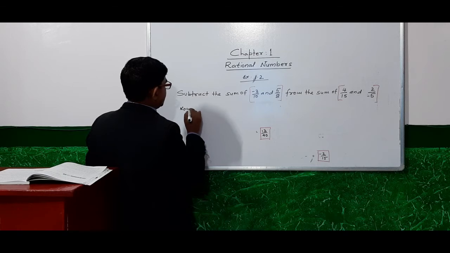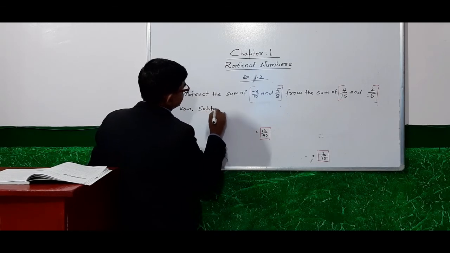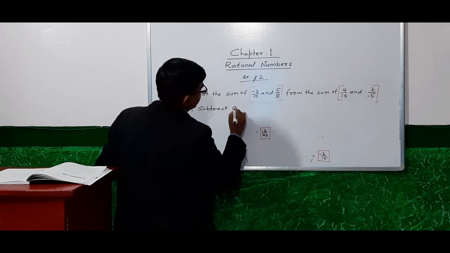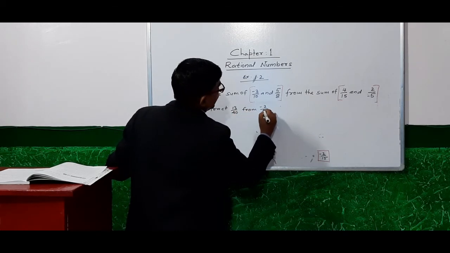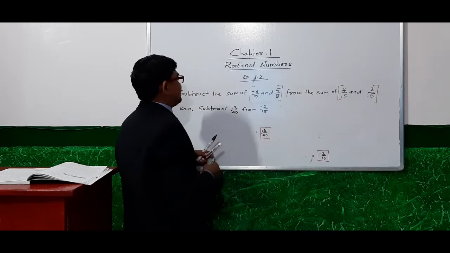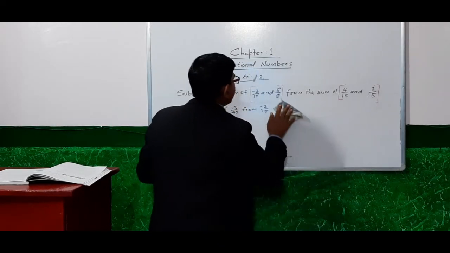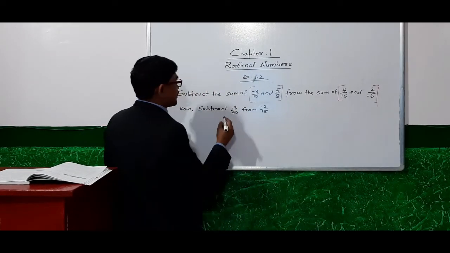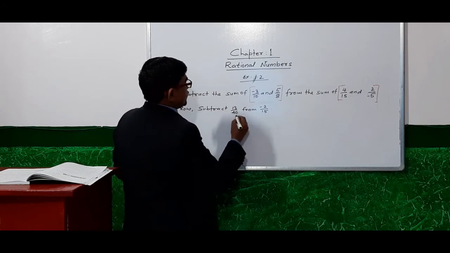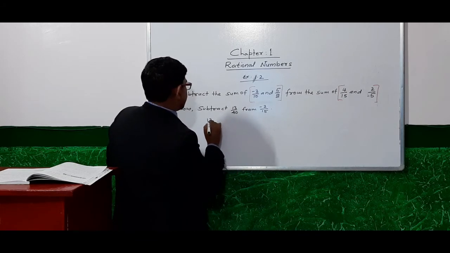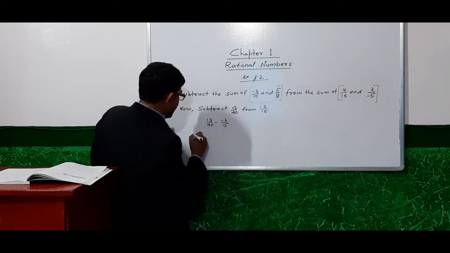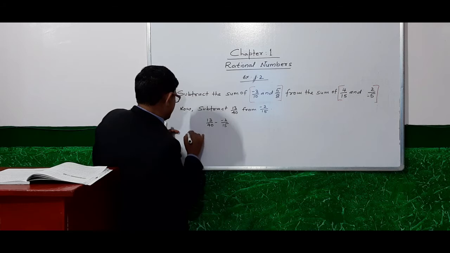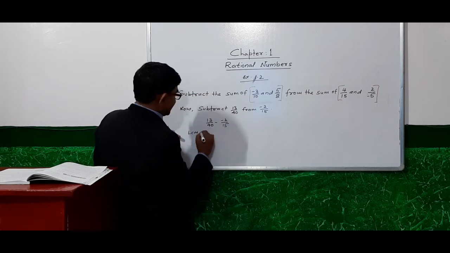Now subtract 13 by 40 from minus 2 by 15. That is minus 2 by 15 minus 13 by 40. At first we have to find the LCM of both these denominators.